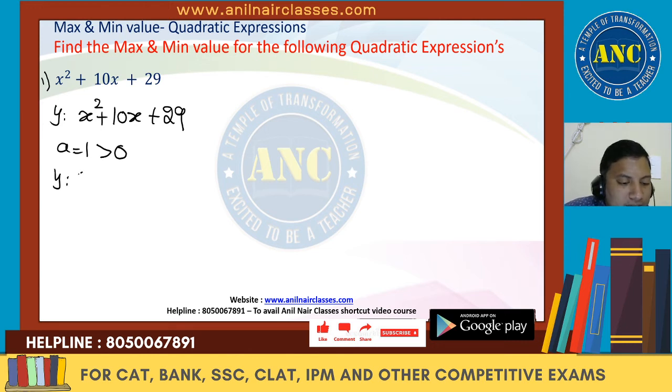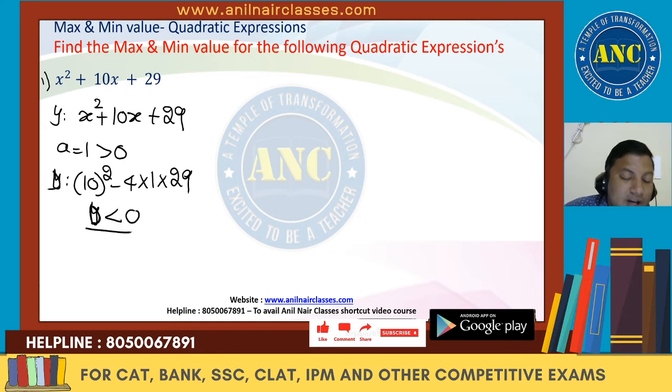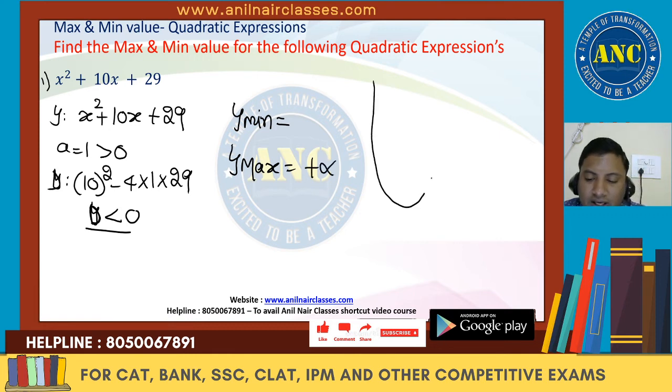D will be b square minus 4ac. 10 square minus 4 into 1 into 29. 100 minus 116. So it is D, not y. Discriminant is less than 0. The graph is going upwards. If the graph is going upwards, definitely we can determine the minimum. The maximum, since the graph is going upwards, is plus infinity. This is the behavior of the graph.